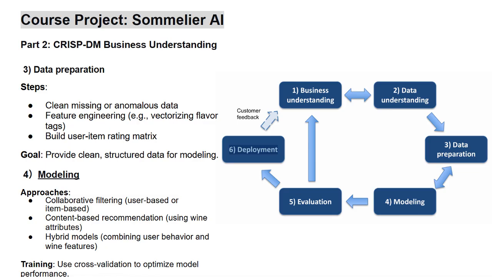Next, we build the model. We use 3 ways. Collaborative filtering learns from what users like and rated. Content-based filtering looks at wine features like grape type and region. And hybrid models mix both methods to give better recommendations. We test the model using cross validation to make sure that it works well and gives good results.